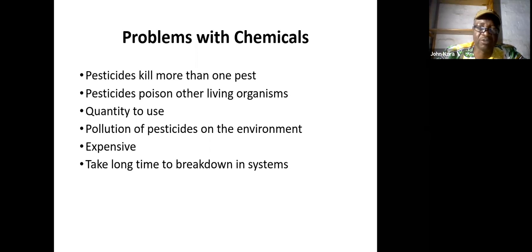That's what we try to do, because they pollute the environment and they affect us in the long run. Of course, they are also expensive, and they take a long time to break down in the system. So why do we use them when we have alternatives, like using natural pesticides or natural sprays in the system?